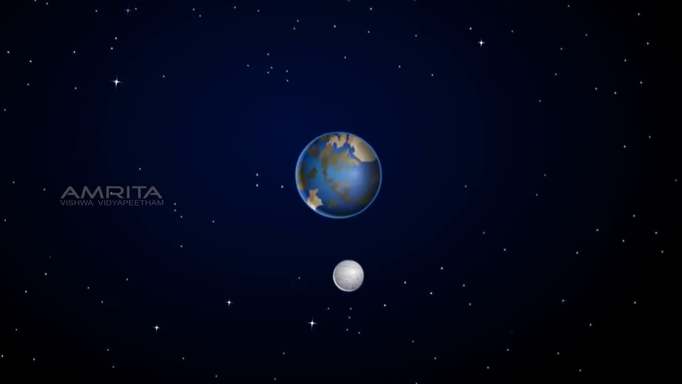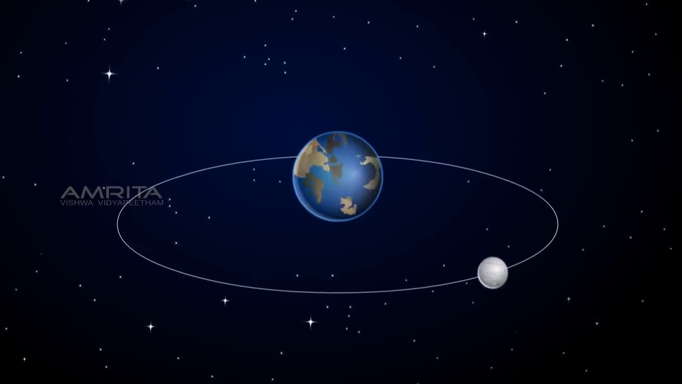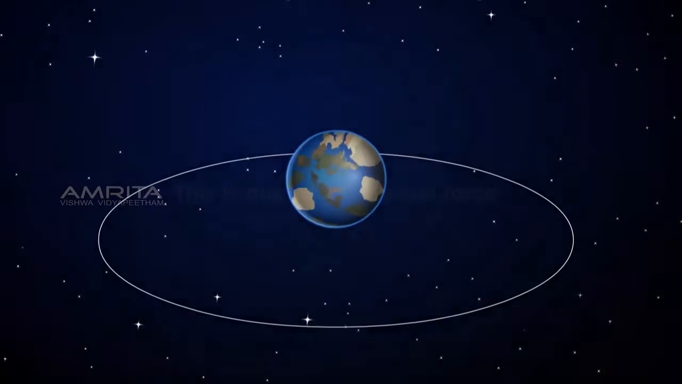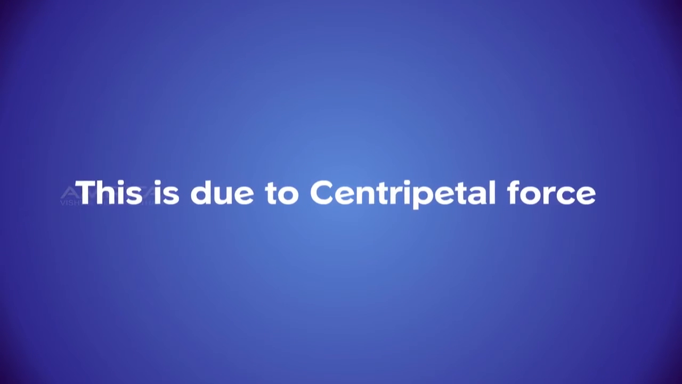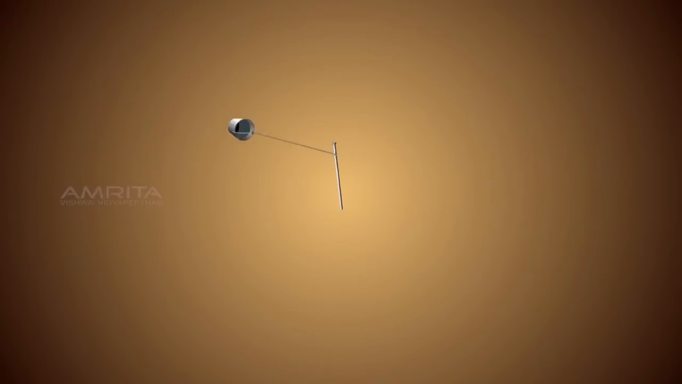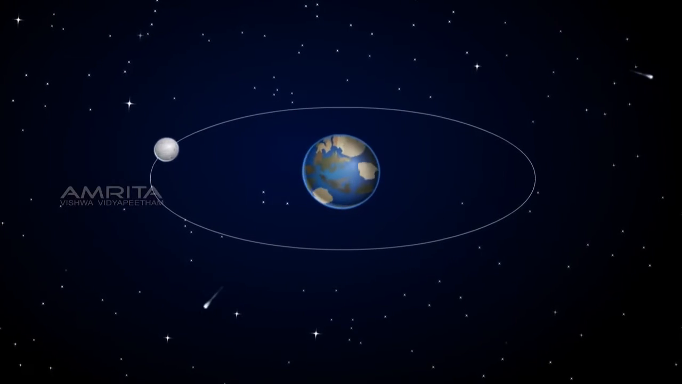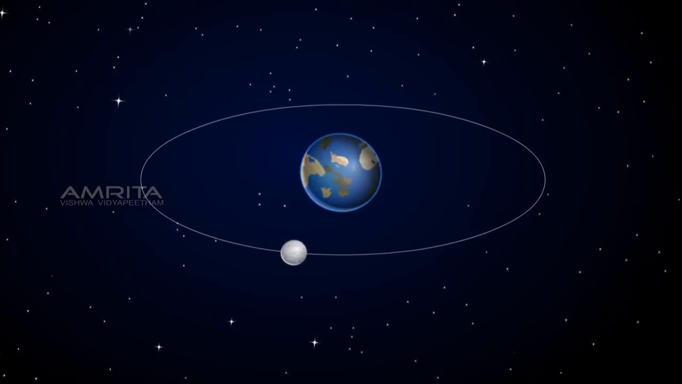Newton argued that at each point of its orbit, the moon falls towards the Earth instead of going off in a straight line. This is due to centripetal force. A continuously moving body in a circular path will change its velocity to accelerate itself. The force that causes this acceleration and keeps the body moving along the circular path towards the center is called centripetal force. The motion of the moon around the Earth is due to the centripetal force.